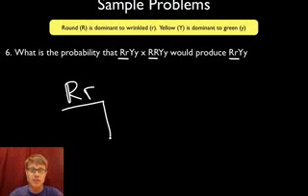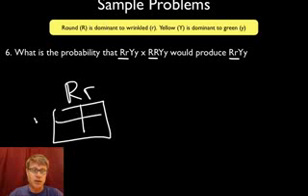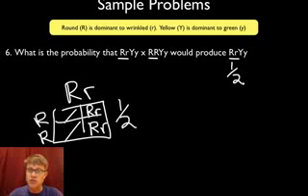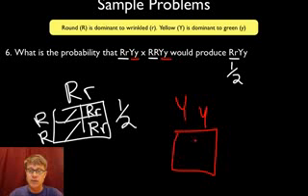So big R, little r, crossed with big R. What are the odds that we're going to get big R, little r? Well, neither of these, but this is a big R, little r, this is a big R, little r. And so the odds of these two parents producing these offspring is going to be a 1 in 2 probability. So I'm going to write that right over here underneath the 1 in 2 probability. Now let's work the Y's. So let me get a different color. So if we do the Y's, what are the odds that these two parents are going to produce that offspring? Well, let's do those together. So here are the parents, big Y, little y, crossed with big Y, little y.